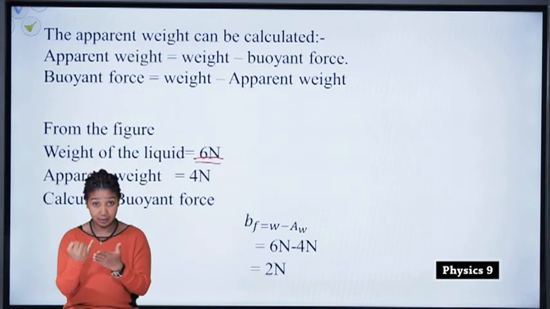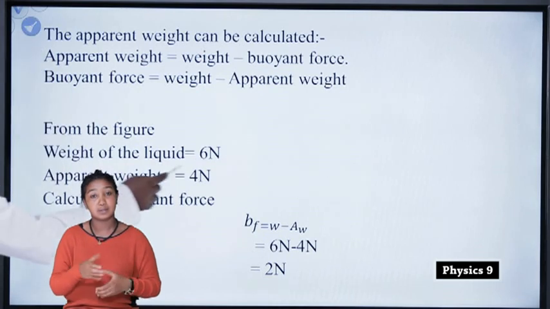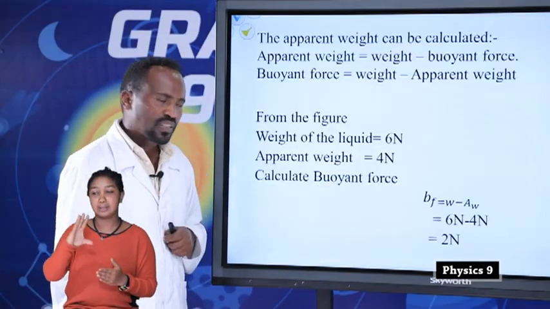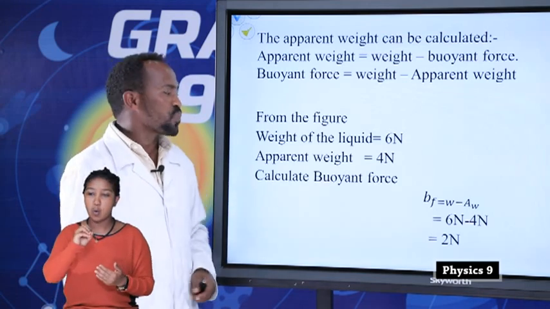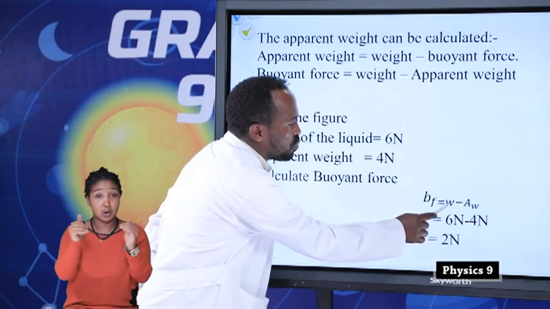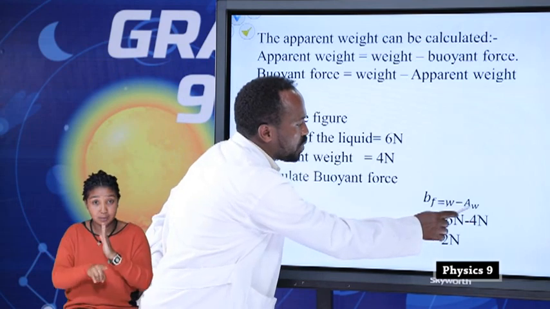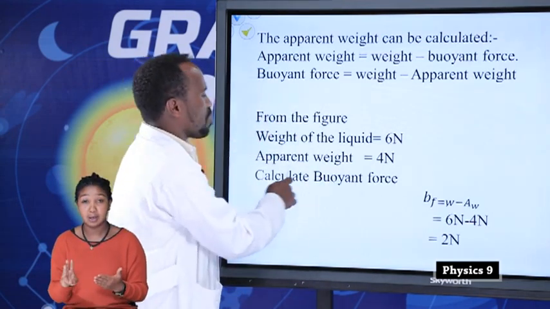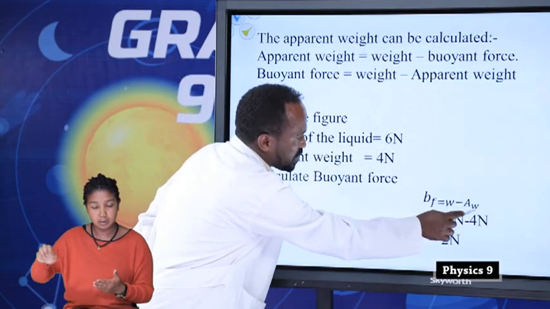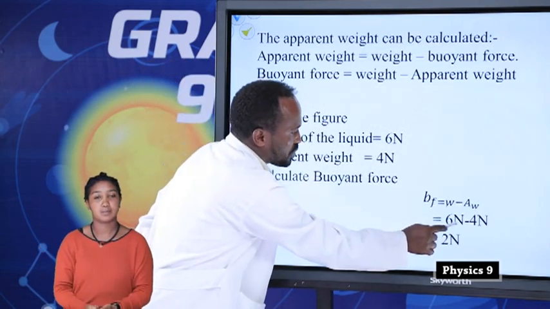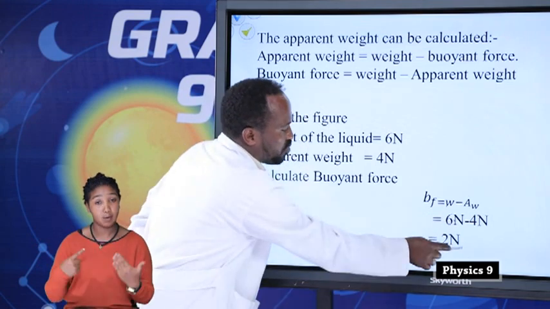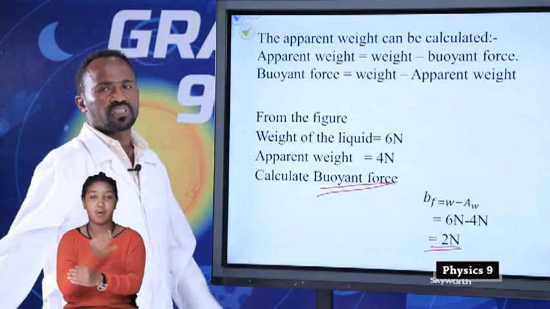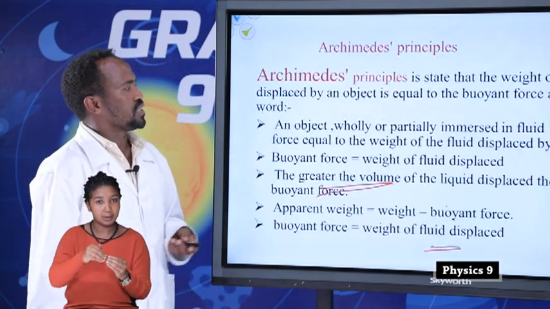So from the figure, we have the weight of the object is 6 Newton and the apparent weight is 4 Newton. So the buoyant force is what? Buoyant force is equal to weight of the object minus apparent weight. Apparent weight is this one, 4 Newton, and the weight of the object is 6 Newton. Therefore, 2 Newton is what? The buoyant force. So this is how to calculate the buoyant force.